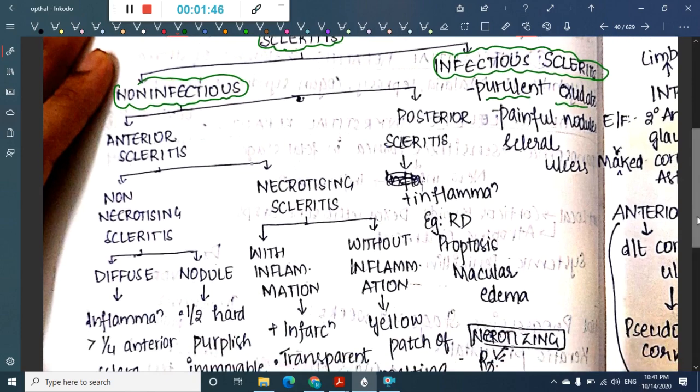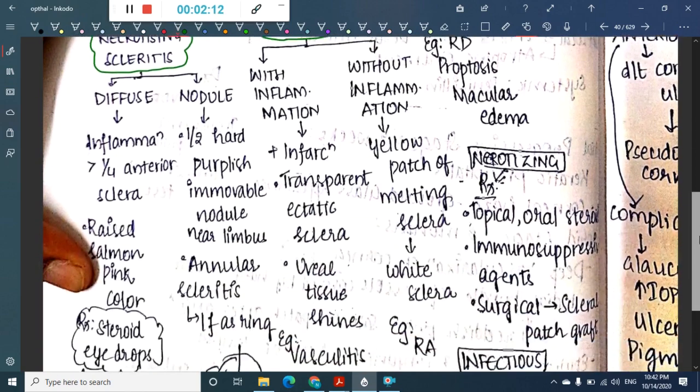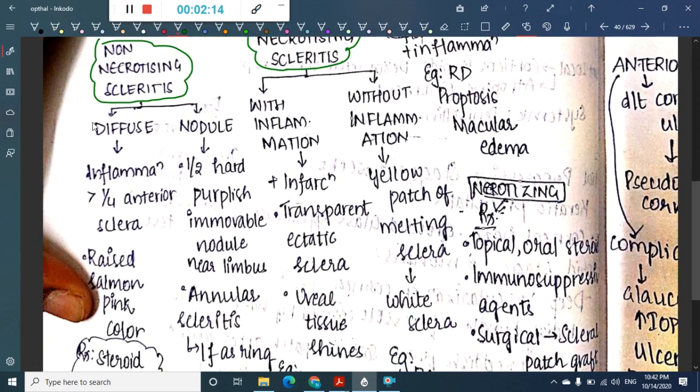Then we have non-infectious scleritis. Non-infectious scleritis can be divided into two types: anterior scleritis and posterior scleritis. Anterior scleritis can be divided into non-necrotizing and necrotizing scleritis. In non-necrotizing anterior scleritis, it can be diffuse or nodular.